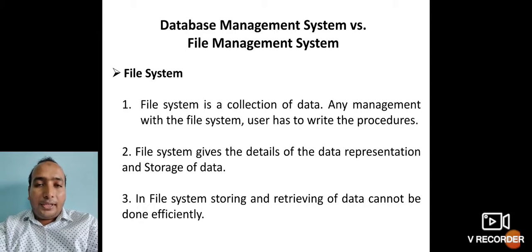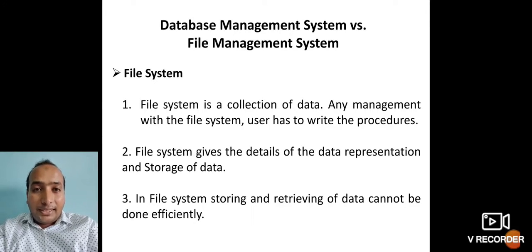I think you have understood. First, a file is nothing but a collection of your data. And if you want to store your data, all the procedures have to be written by whom? Yes, by the user of the file itself. Second, this file system is going to give the details about how the data is represented and how it is stored.